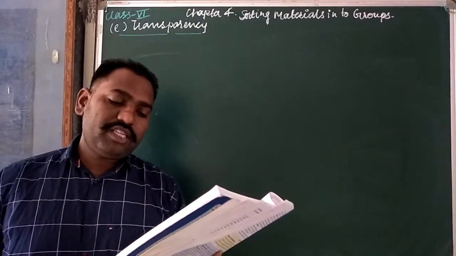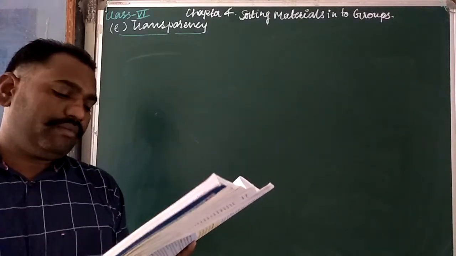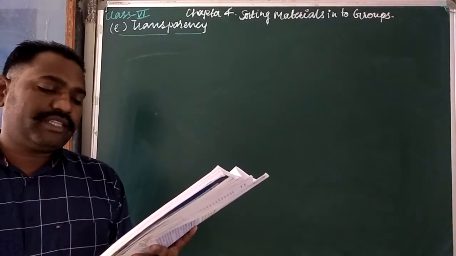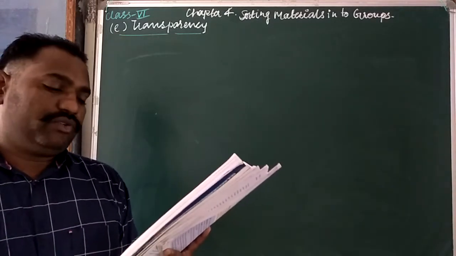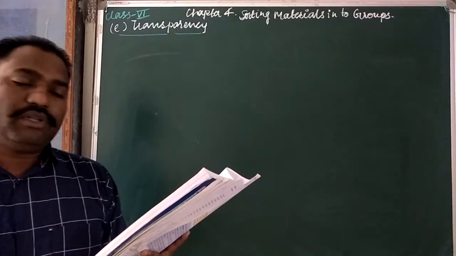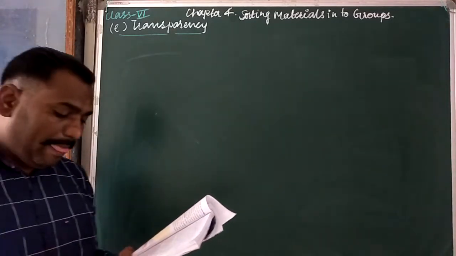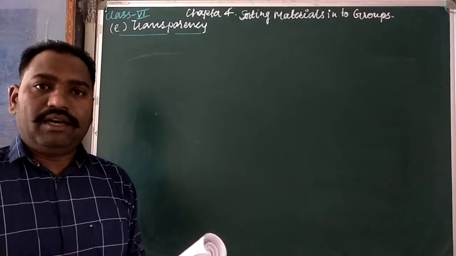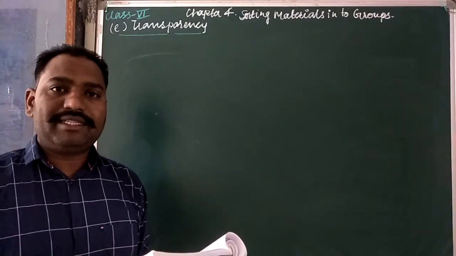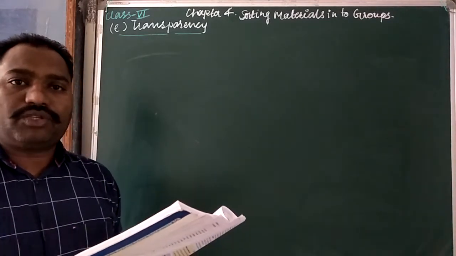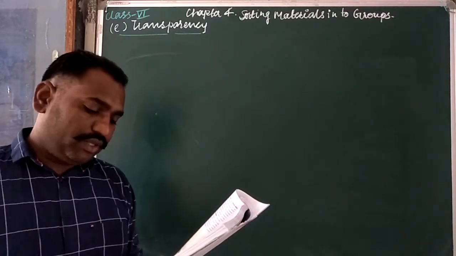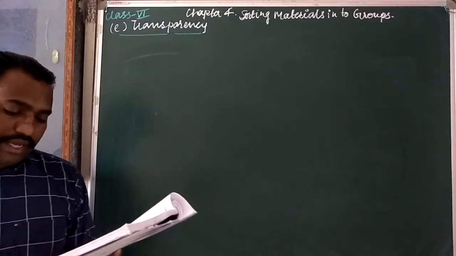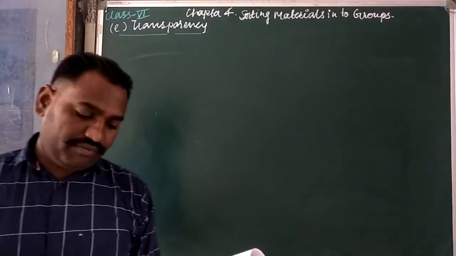Opaque materials do not allow light to pass through them at all. Metal, rocks, wood and cardboard are opaque. The objects are not visible through opaque materials. Opaque materials mean through which we cannot see anything of what is going on on the other side, like a brick wall. So all the materials can be grouped in these three categories without any confusion.